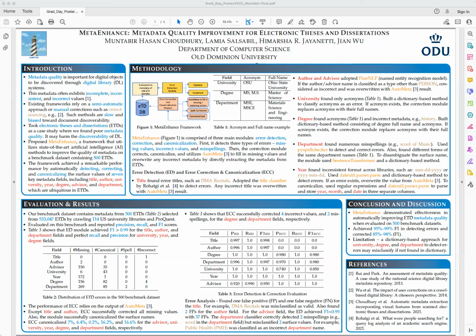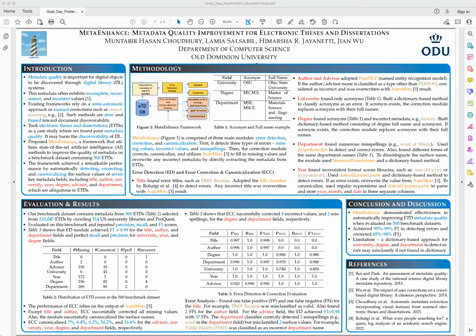So to disambiguate the surface name, the module used the sentence transformer and dictionary-based method. The sentence transformer gives us the embedding of the surface name as well as the department full name. And then we measure the cosine similarity to get the best matches of the acronyms. And we found that a cosine similarity greater than 0.91 would give us the best matches for the department names.